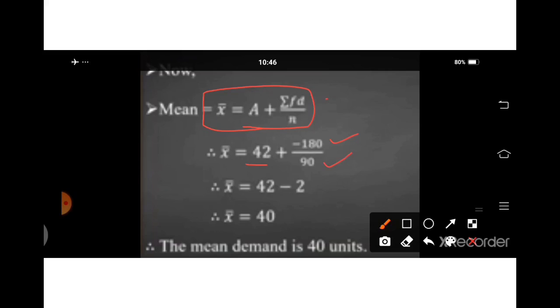In the next step we write 42 as it is. Then we divide minus 180 by 90. We will get minus 2. We write 42 minus 2, equal to mean 40. The mean demand is 40 units here.